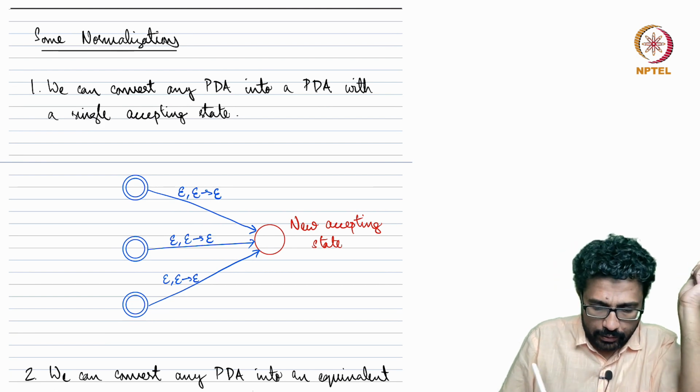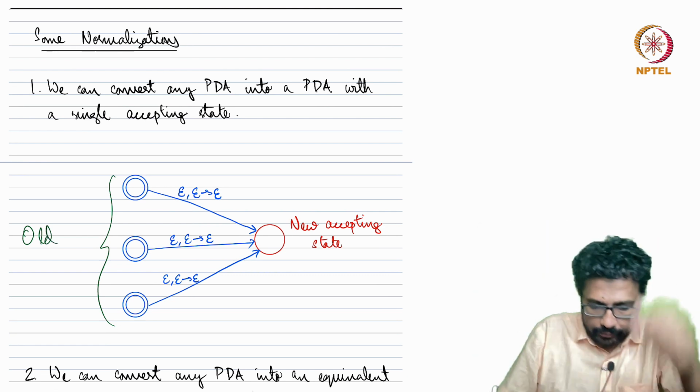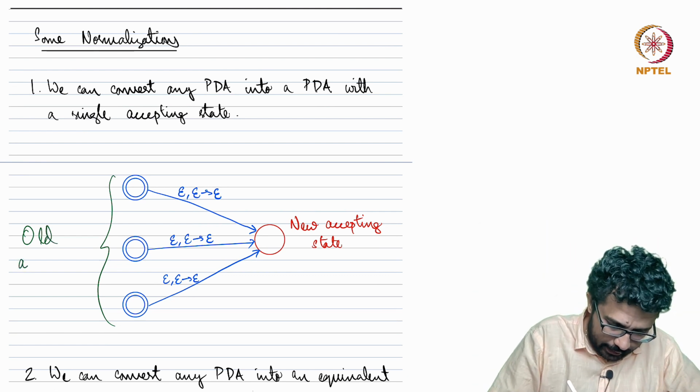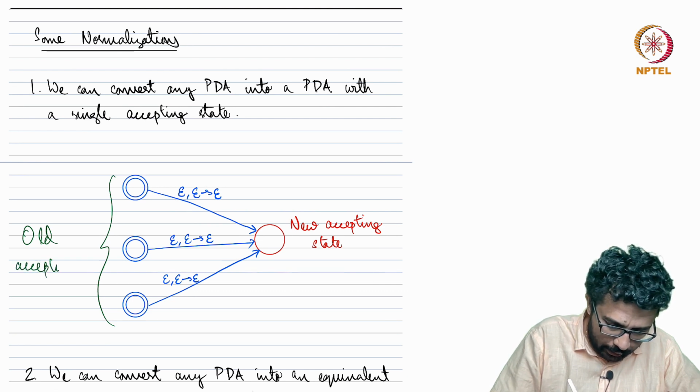So these are the old accepting states, and as you can see there are multiple accepting states. The ones in blue are the old accepting states.